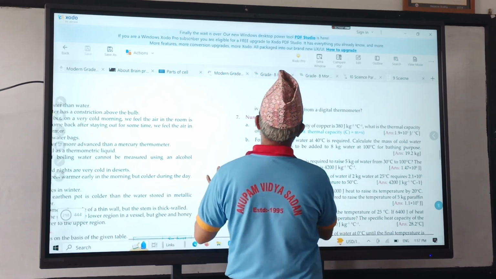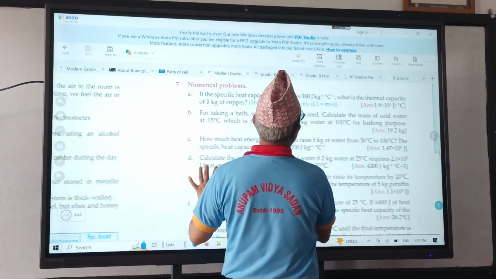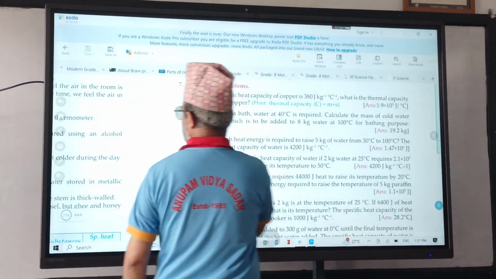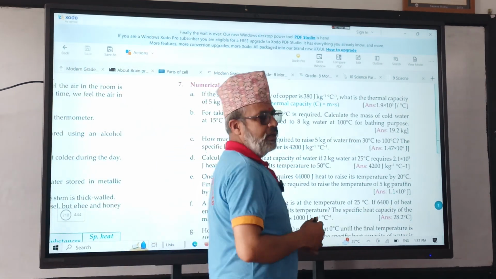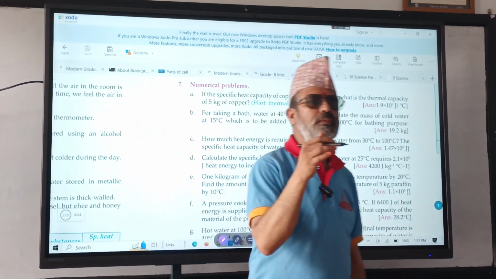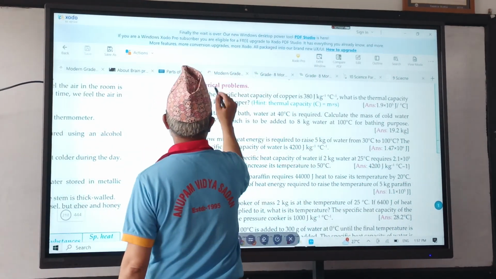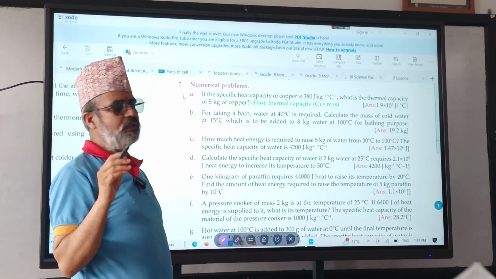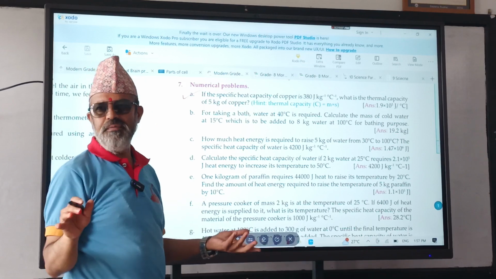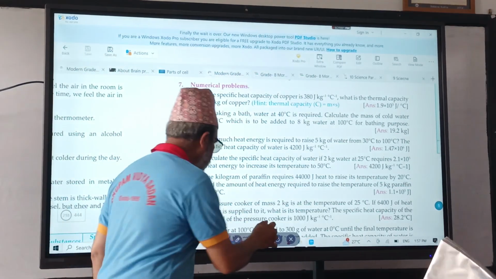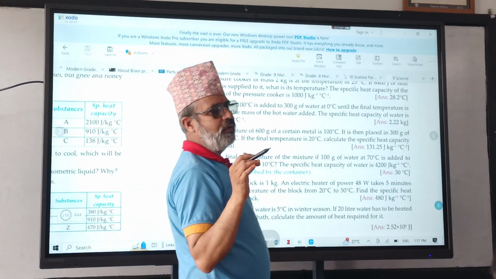Let me make it a bit bigger. Is it okay? Yes. Numerical problem. So children, you can take out your rough copy and simply mark these things, and later on you have to solve yourself. Okay, read number A. Last time I had given you these sums to solve. I don't know whether all completed. If completed, why revise that one? Only I, J, K. Okay, that's what I could remember. G left. Okay, I could remember.